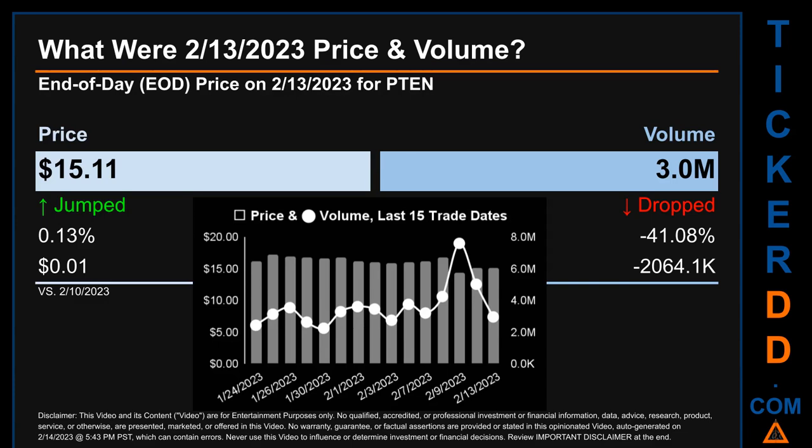Across a range of $2.88, the max and minimum end-of-day price were respectively 17.27 and 14.39. Volume saw a range of 5.4 million, from a day low of 2.2 million to a day high of 7.6 million.